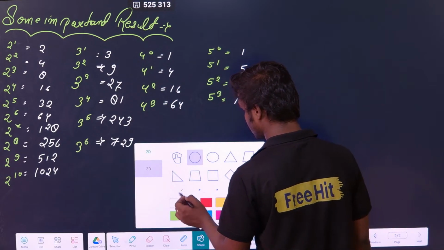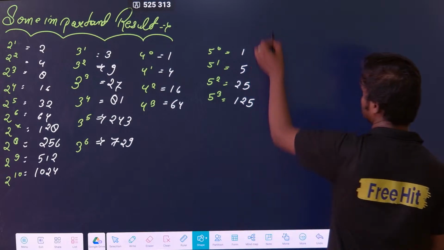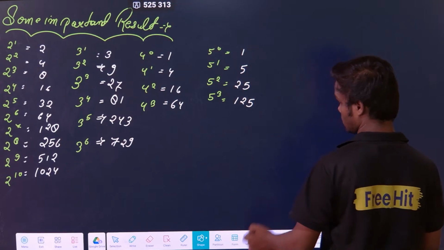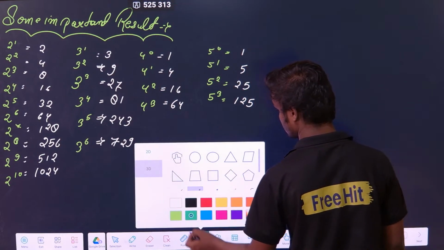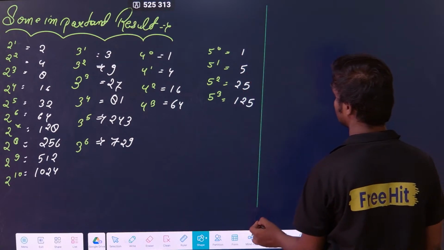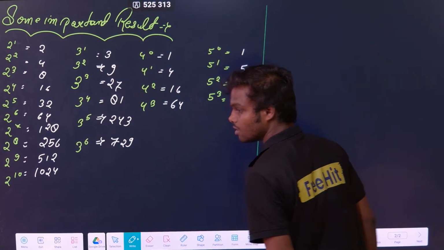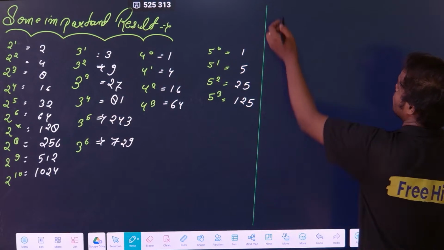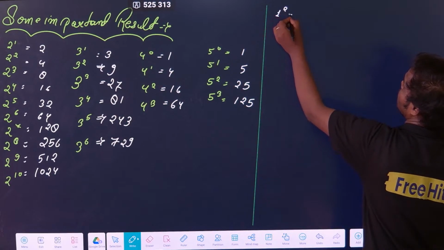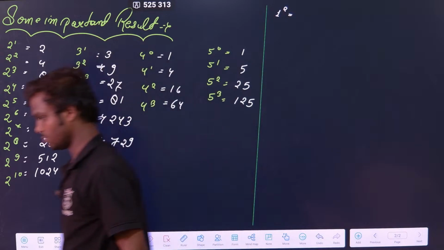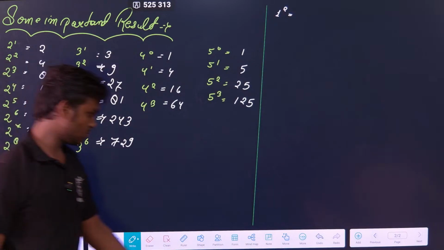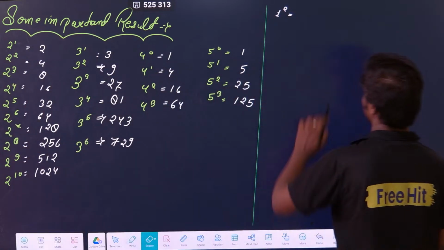Some more important results are also there for you. More than this, there are some other more important results. Let me ask you 1 to the power 2, how much? Or let's, this everyone knows.